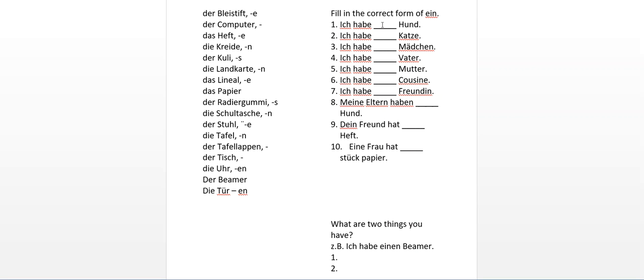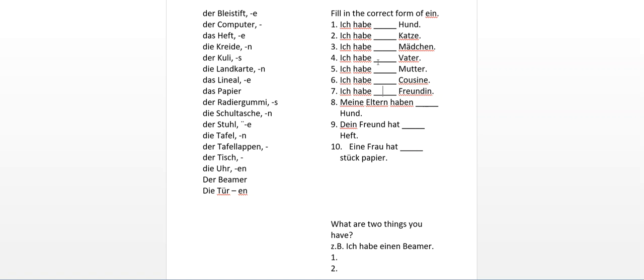Okay, what would we have here? Ich habe einen Hund. Ich habe eine Katze. Ich habe ein Mädchen. Ich habe einen Vater. Ich habe eine Mutter. Ich habe eine Cousine. Ich habe eine Freundin. Meine Eltern haben einen Hund. Dein Freund hat ein Heft. Eine Frau hat ein Stück Papier.